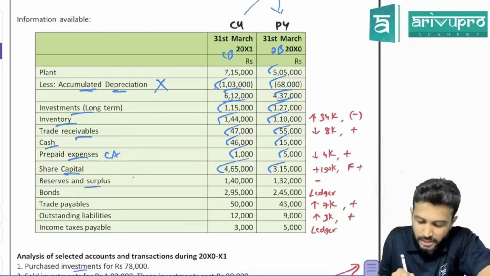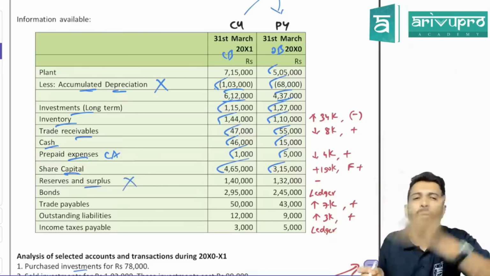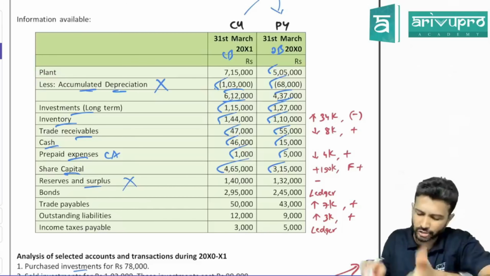Okay, come back to this now. Reserves and surplus, relevant or irrelevant? Irrelevant, because I already got my profit before tax, so this becomes irrelevant.